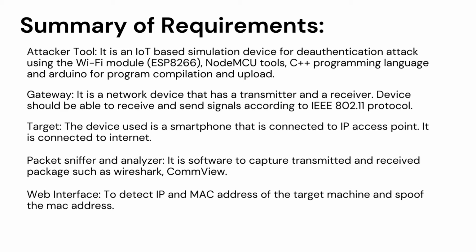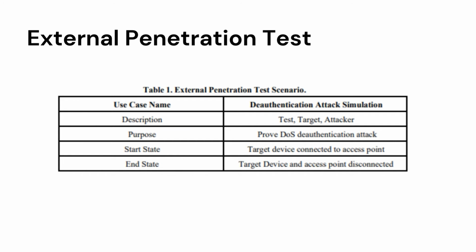We have also used packet sniffers and analyzers such as ComView and Wireshark to capture the packets in the air, and a web interface to specify and to see which BSSIDs are available and what MAC addresses we are actually attacking. So this is a test scenario for external penetration testing where our purpose is to prove the DoS authentication attack. The start state is the device is connected to an access point, and the end state is the device is disconnected from the access point.